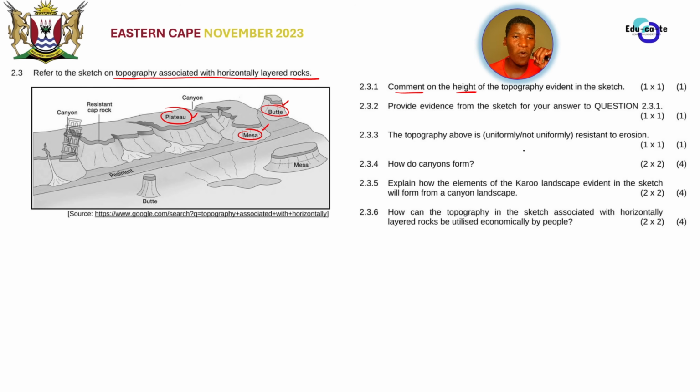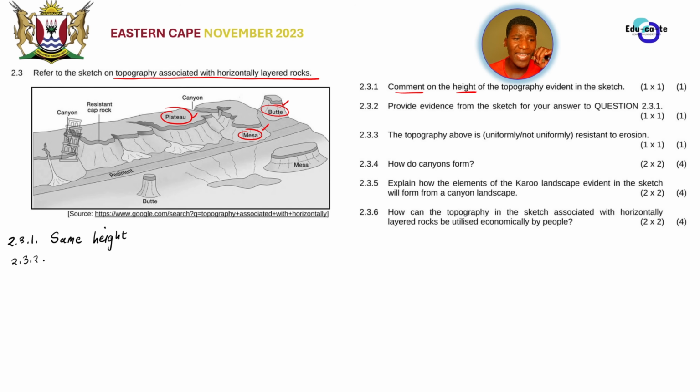So if they say comment on the height, is only 1 mark. You don't have to explain anything. You tell them about the height of the topography or the landforms in a Karoo landscape. You say that the height is the same. Now, what actually causes this to have the same height? It is actually a resistant caprock.